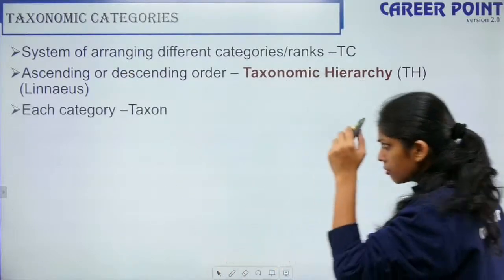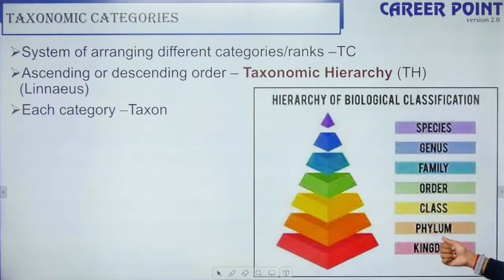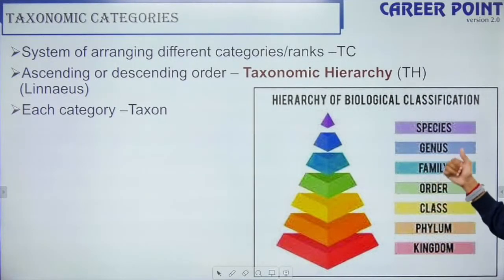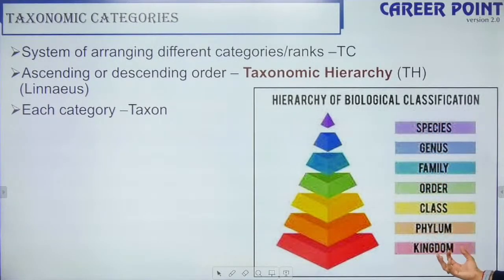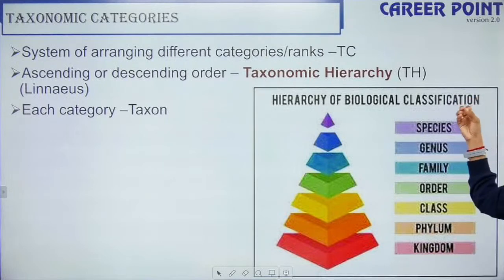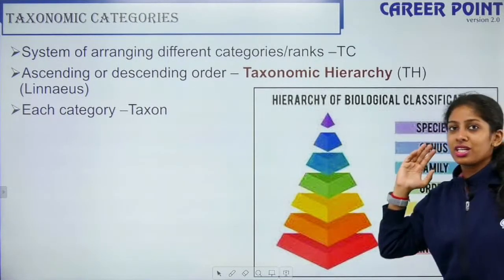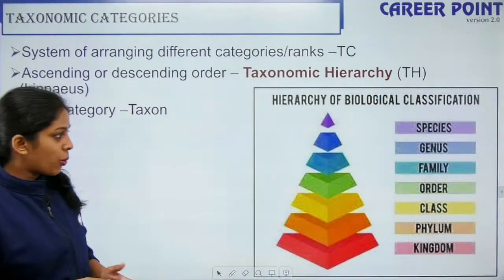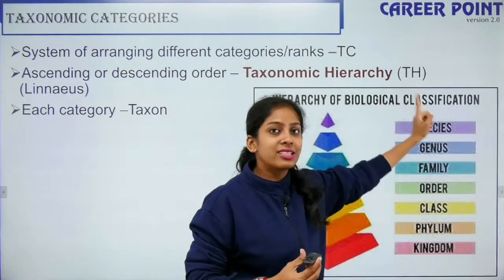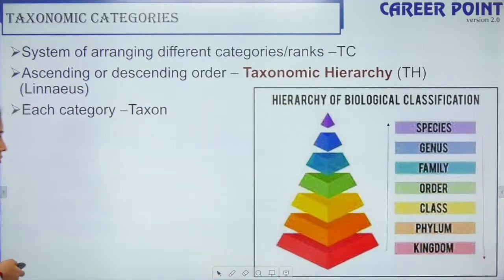Yes. So each category is called a taxon. See, kingdom, phylum, class, order, family, genus, species. This occupies the highest position and this occupies the least position. This is the order in which it is written. This is your taxonomic category, and it is written according to the taxonomical hierarchy. Fine? Yes?